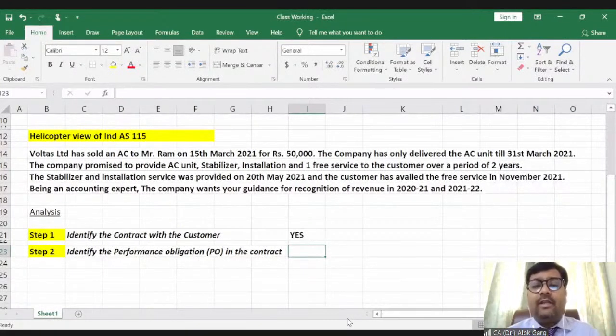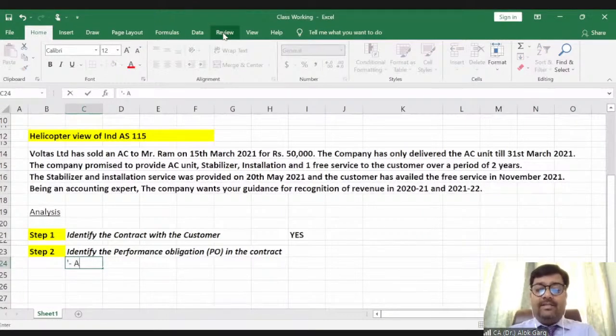So in this particular case, what are the performance obligations in the contract? What are the items which need to be delivered by this particular dealer? Guys, what are the items? Sairam is saying 2. Okay. Priya, what about you? Rasika, Jay, Thota. How many performance obligations are there in this particular example?